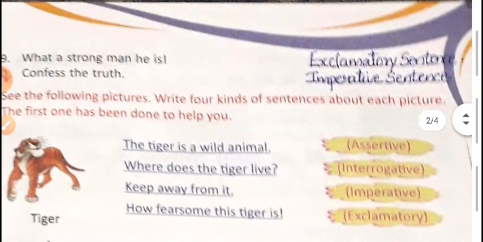What a strong man he is. This sentence is also exclamatory sentence. Now last one, confess the truth. That is imperative sentence.